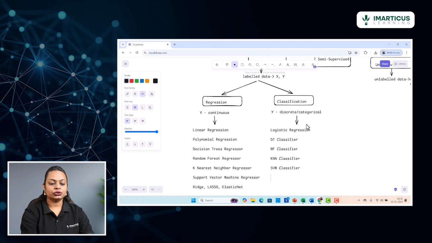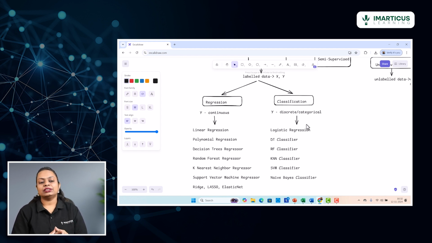Not to forget, there is also something called the naive Bayes classifier, which is usually used to classify text data, where you have some sentiment data and you want to classify it as positive or negative sentiments. That is when the naive Bayes classifier is another classification algorithm that is slightly more suitable. So yeah, these are some of the common names. There are of course names beyond this which I have not listed here, but these are some of the prominently used algorithms under the field of regression as well as classification.